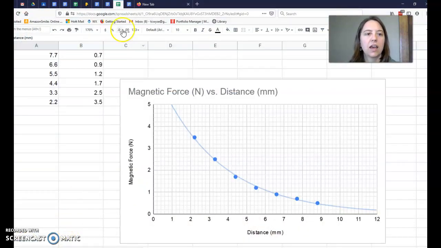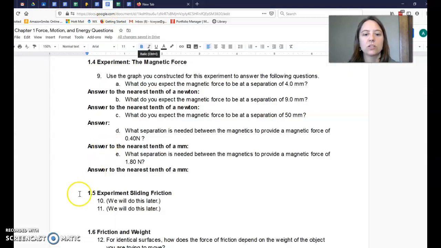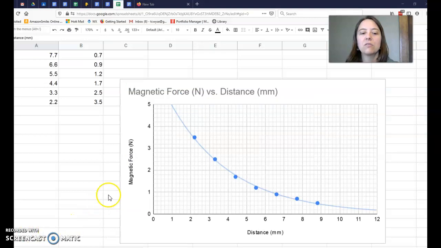Then let's look at the next question, B. What do you expect the magnetic force to be at a separation of 9 millimeters? So just doing some guesstimating, as the distance gets bigger, will the force get bigger or smaller? If you said the force will get smaller, you are correct.